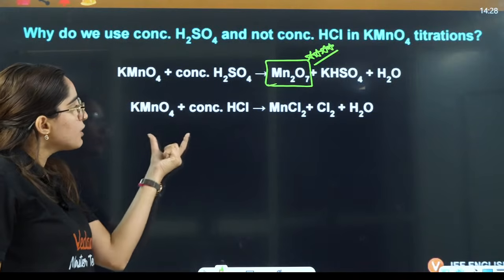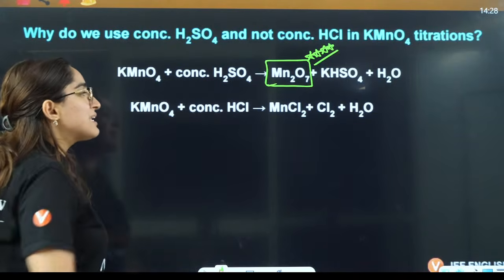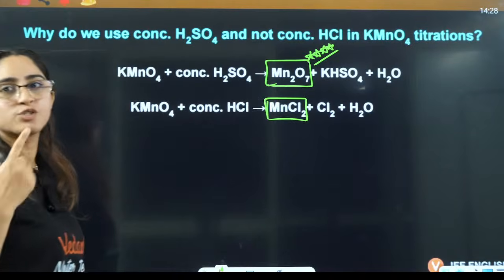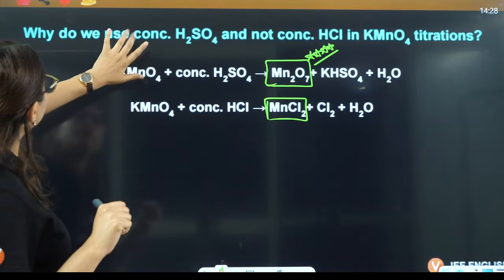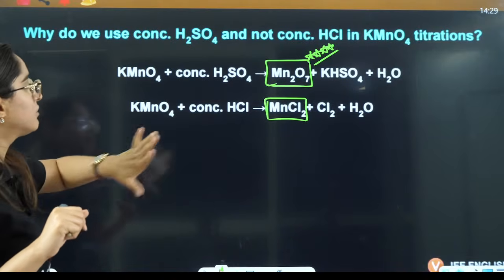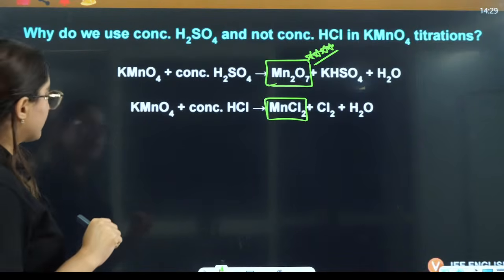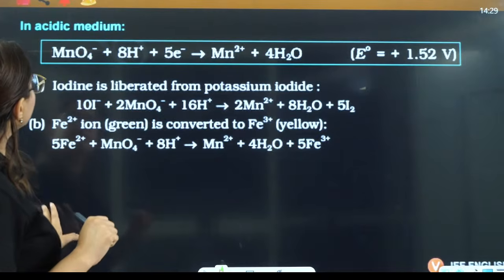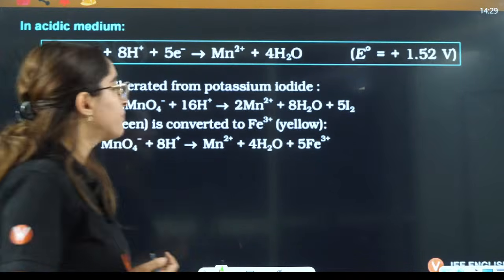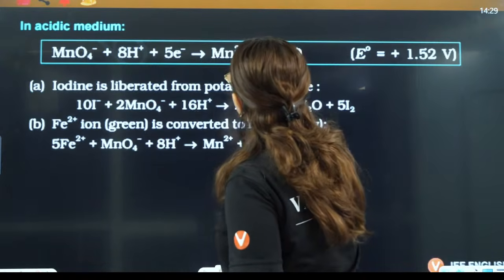KMnO4 with concentrated HCl is converted to manganese chloride, not to manganese oxide. That is why we use H2SO4, not concentrated HCl here, right?